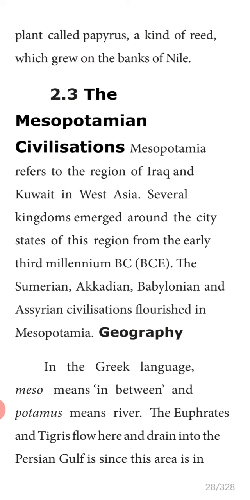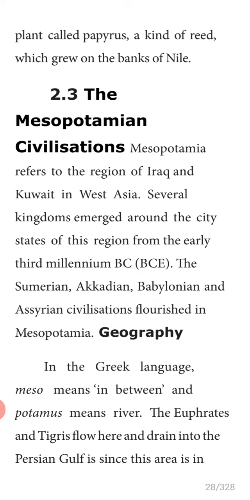Underline the two rivers. Euphrates and Tigris flow here and drain into the Persian Gulf. Since this area is between the two rivers, it is known as Mesopotamia. The northern part of Mesopotamia is known as Assyria and the south as Babylonia. North Mesopotamia is called Assyria. South Mesopotamia is called Babylonia.